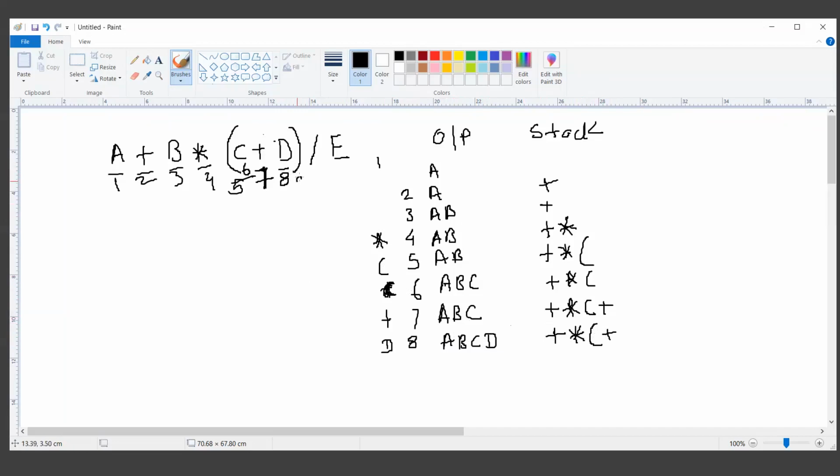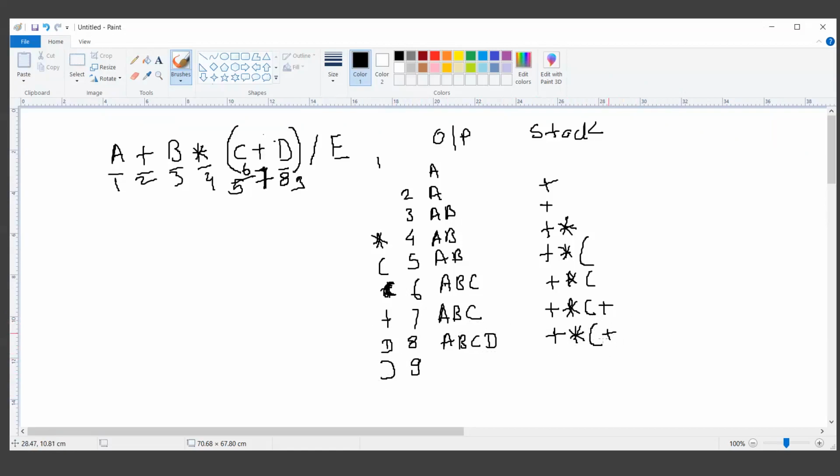Now in the 9th step, we are scanning the closing bracket. As soon as we see a closing bracket, whatever you have on the stack until you find the opening bracket, all those operators you have to output on the output screen. So as I am finding a closing bracket, I'll start emptying the stack till I find the opening bracket.